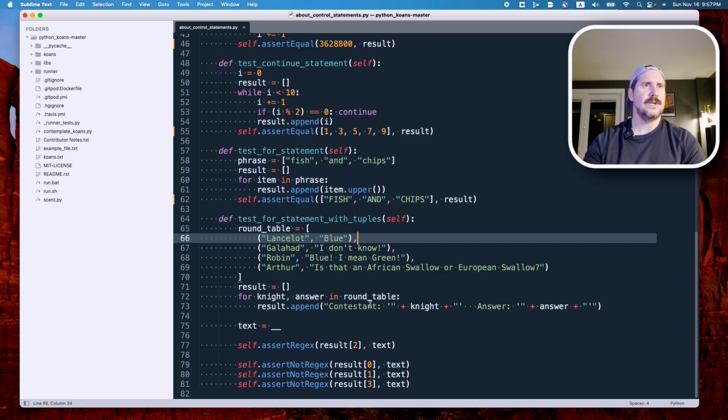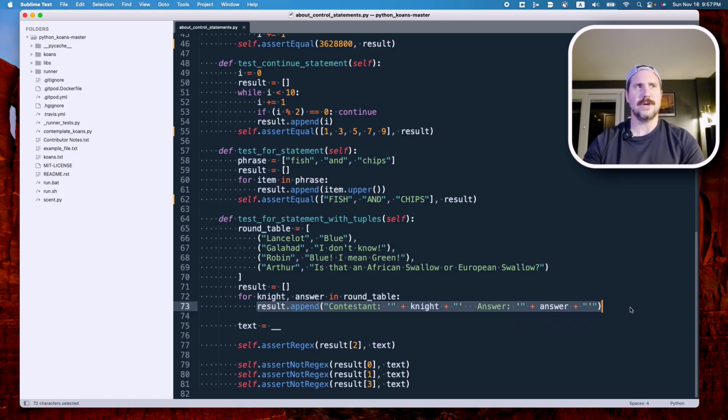Then we're going to interpolate, since they are all strings, those values into a longer string, using the interpolated values of night and answer as they go through. And we're going to append that to result.